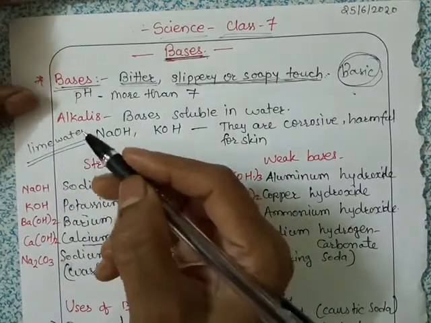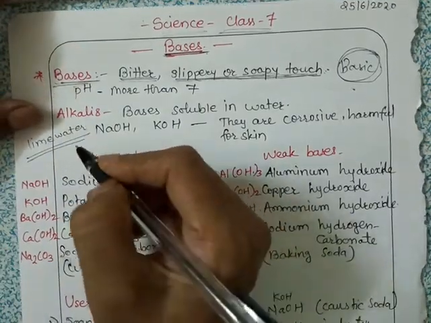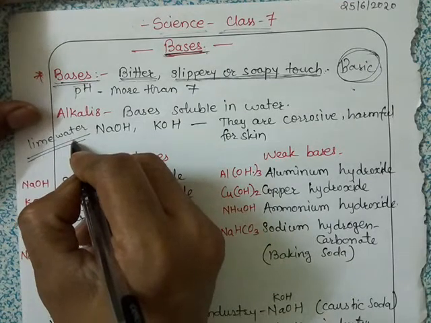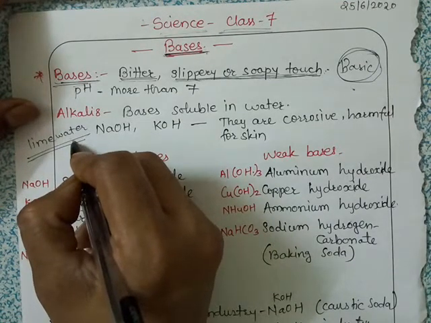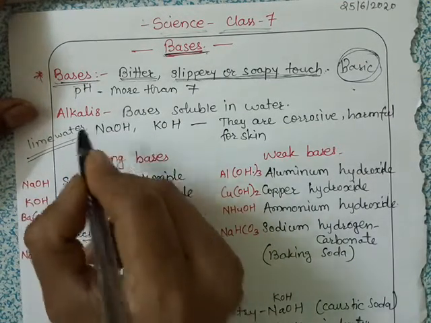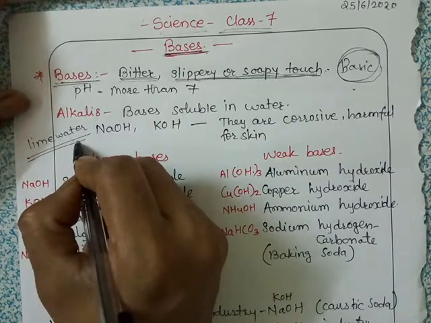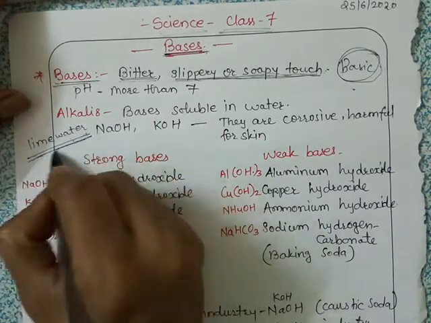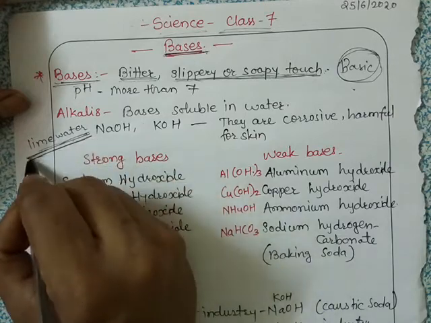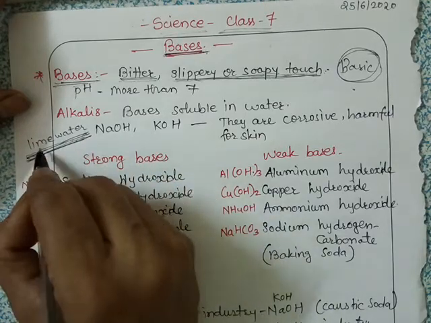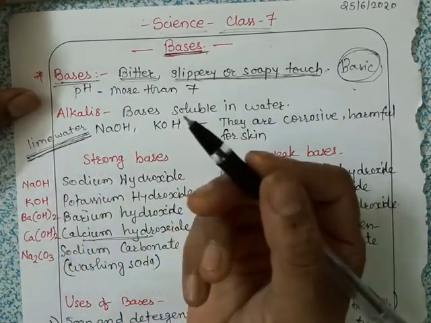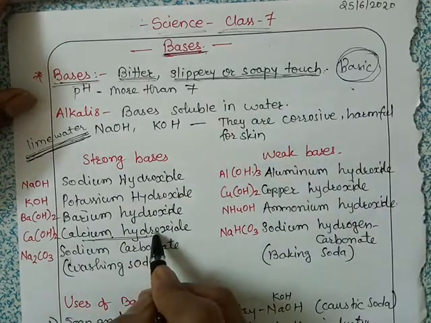Means while performing so many experiments, this lime water is used. And on a large scale, a dilute solution of this lime water is used for whitewashing, when we paint a house with the whitewash. So it is nothing but the lime water, or we can say calcium hydroxide.